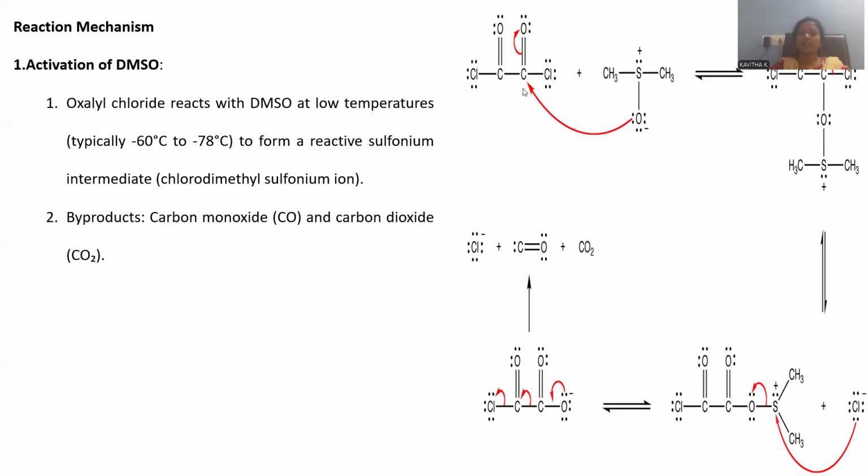Let me show. This is oxalyl chloride. Oxalyl chloride has this carbonyl linkage. The carbonyl carbon is always an electrophilic center. And dimethyl sulfoxide exists in the form of dimethyl S double bond O. The S=O bond is highly polar in nature, with a strong tendency to migrate the pi electrons towards the oxygen due to its high electronegativity. Hence, you can generate poles: a positive charge on the sulfur and a negative, high electron density on the oxygen.